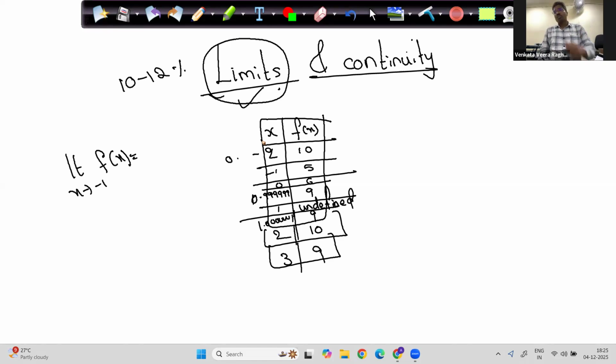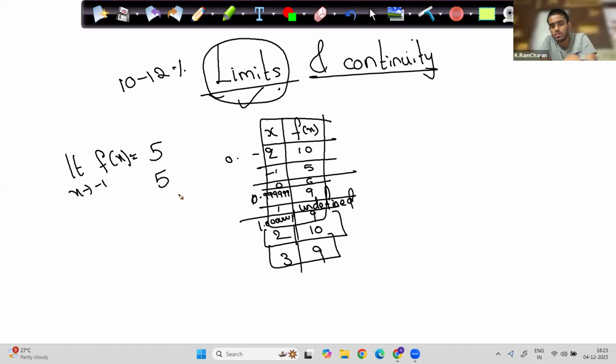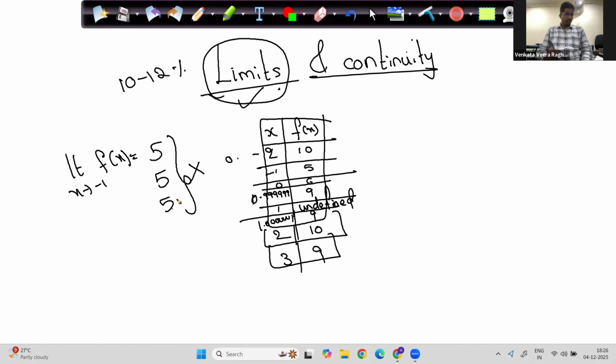I asked you one question. What is limit x tends to minus 1 f of x? For all of you, what will be your answer? Who said 5? Me, sir. Mrinal said 5. Any idea, Ramcharan and Lokesh, what would be the limit of the function? Same, 5. You, Lokesh? 5 only. So, this is completely meaningless.